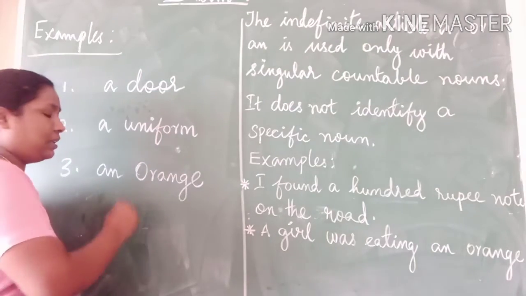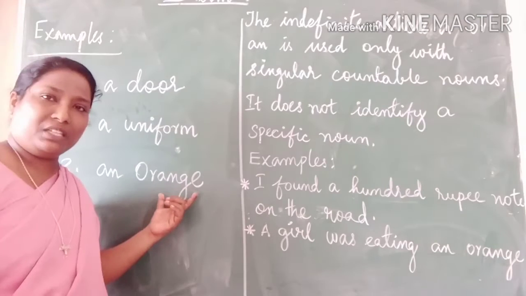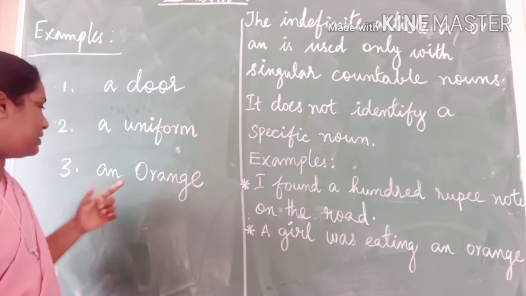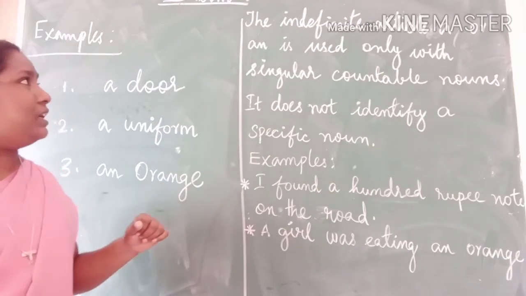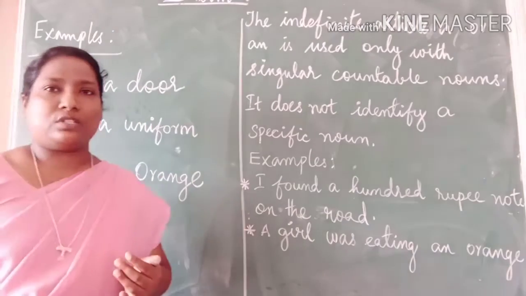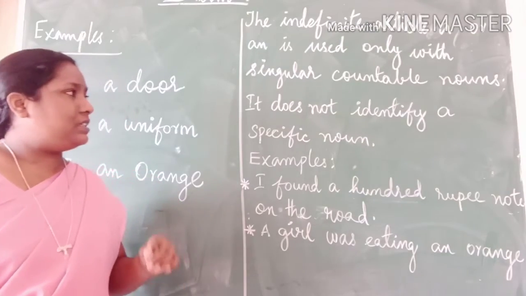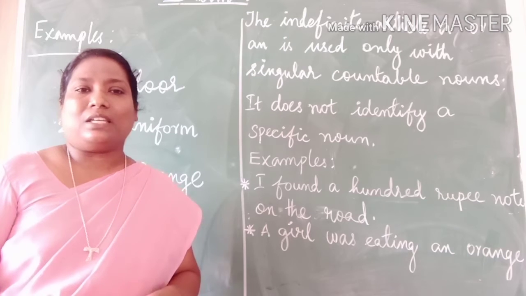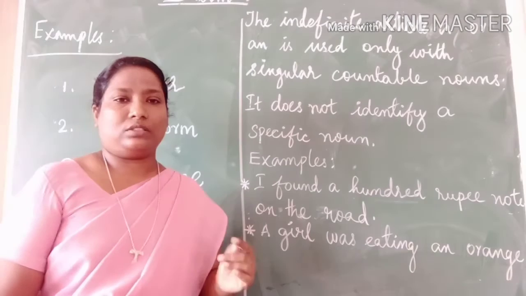Another example, an orange. The noun orange begins with the vowel sound. Therefore, we use an before it and say an orange. The indefinite article a or an is used only with singular countable nouns. It does not identify a specific noun, which means it does not refer to any particular person, place or thing.